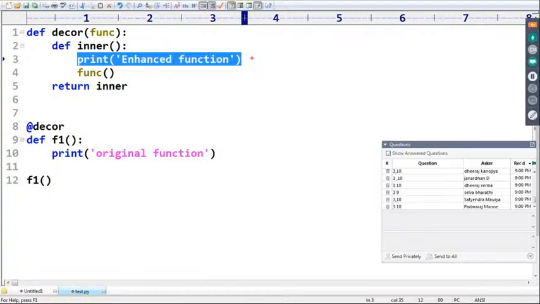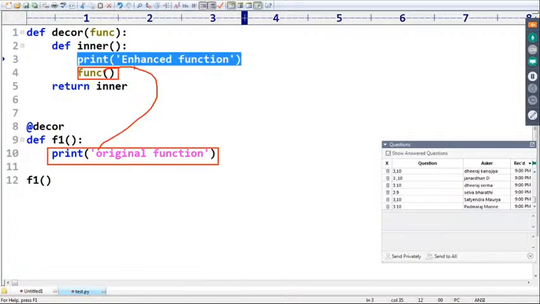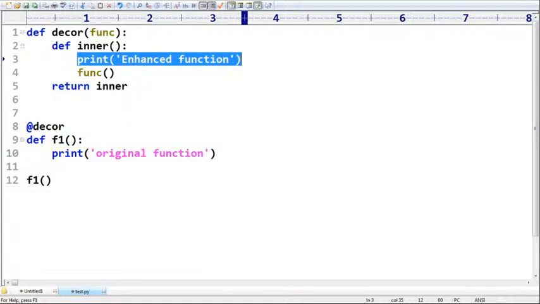And it is always going to call func. That's why func. So because of that, original function is going to be executed. Now what are the outputs? Enhanced function followed by original function, like this, right?